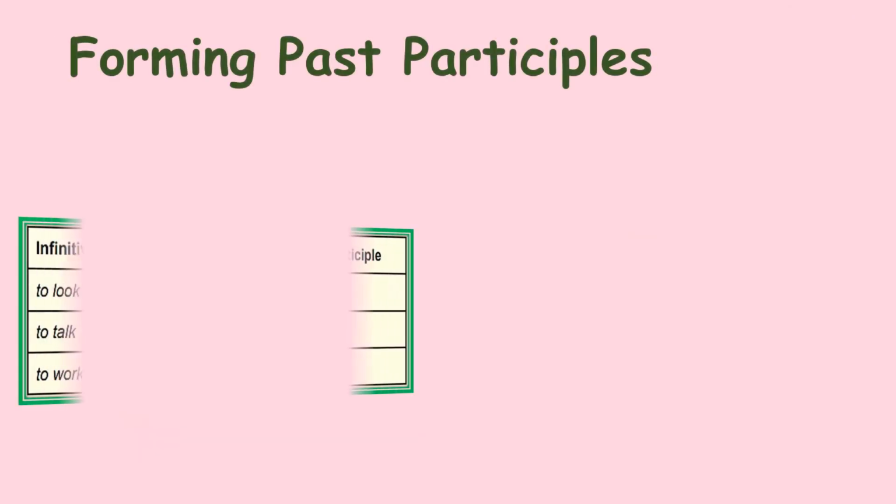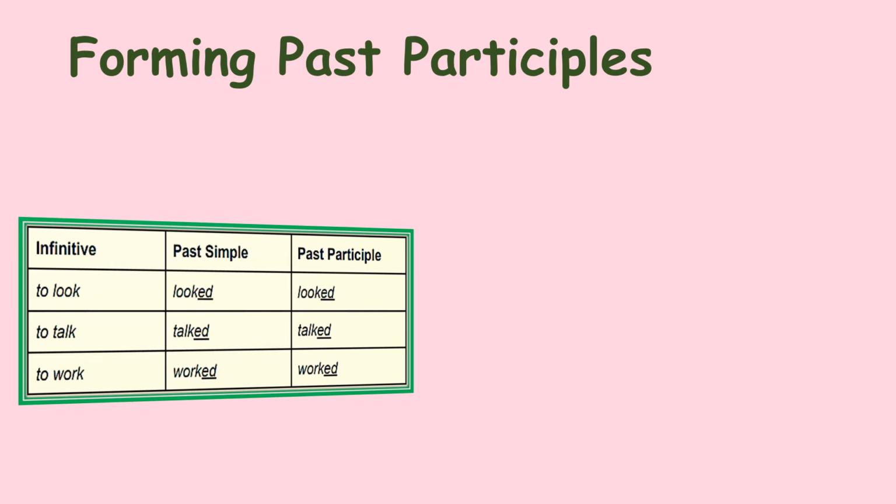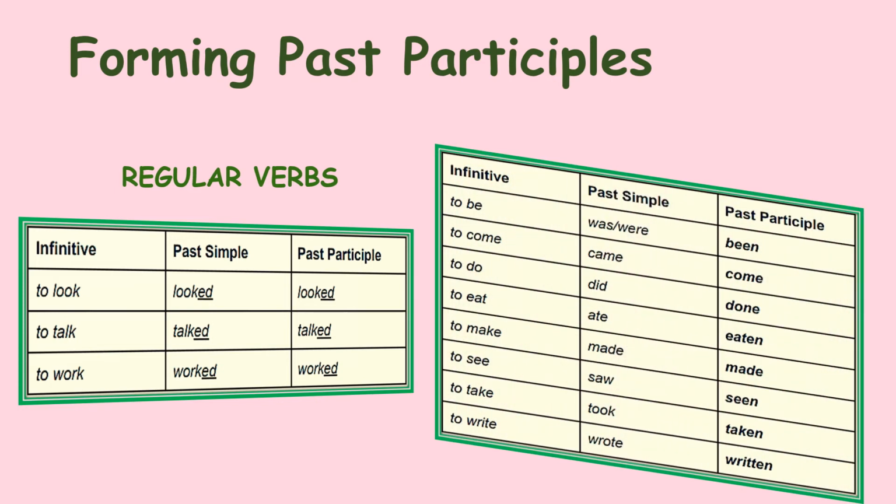Forming the past participle: we have the verb in the simple past tense. Look becomes looked, talk becomes talked, work becomes worked. And the past participle is the same as the verb in the simple past tense. Now this is only for regular verbs. Now what about irregular verbs?